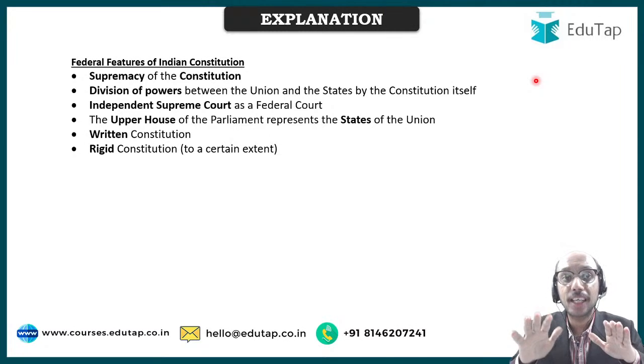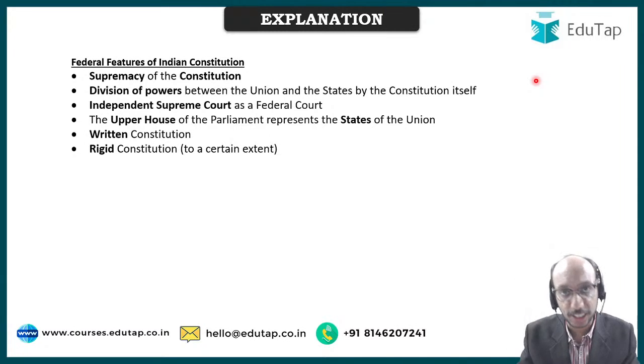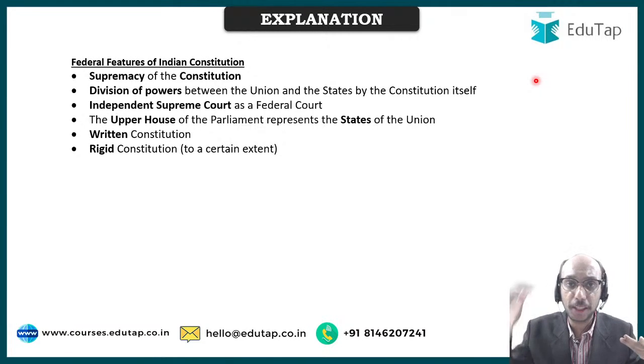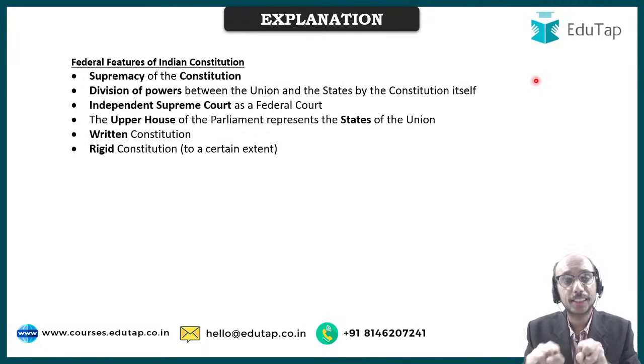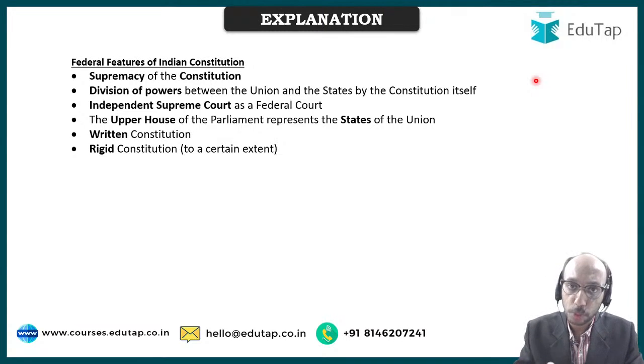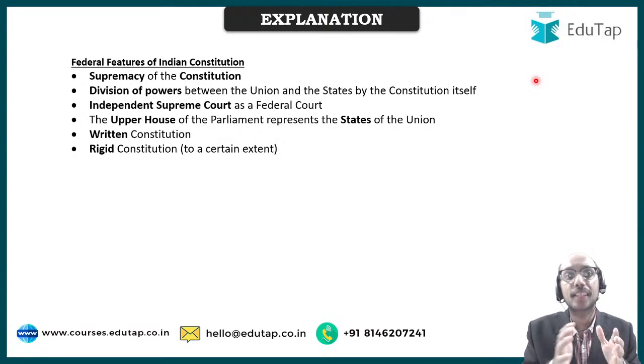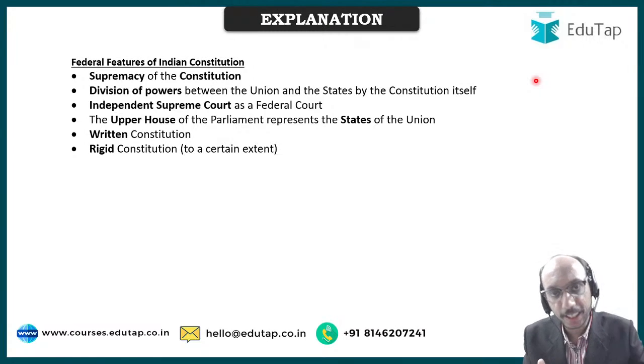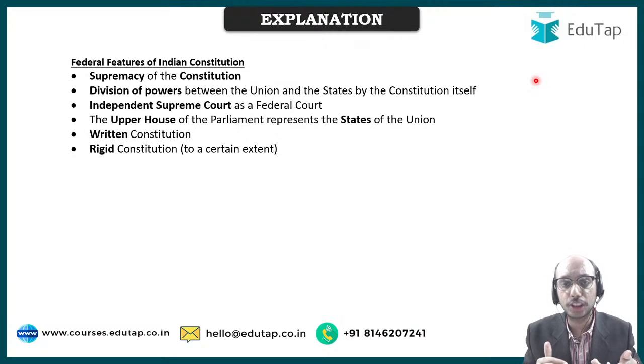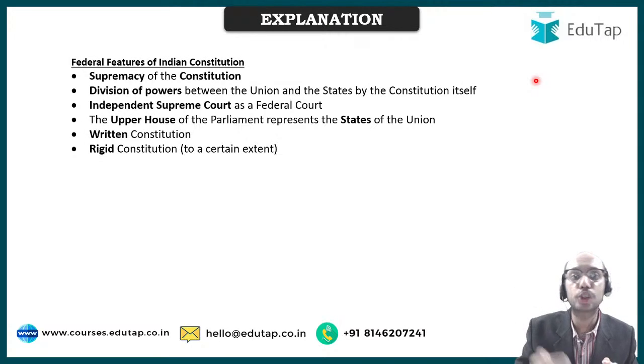We have clearly divided powers between union and states, so that we know that this is the union's area of responsibility, this is the state's area of responsibility. So by that logic, states are assured that they have certain powers, that they are masters in certain fields, and that is going to be very good for their autonomy. There is an independent Supreme Court. So we have an integrated Supreme Court, we have an integrated judiciary mechanism, but we also have an independent judiciary mechanism.